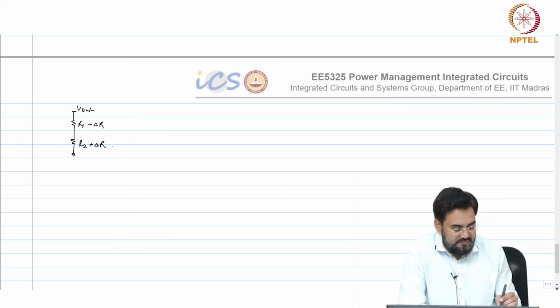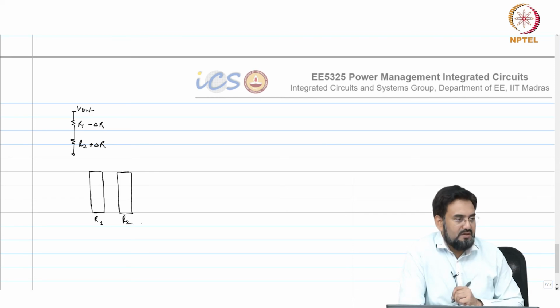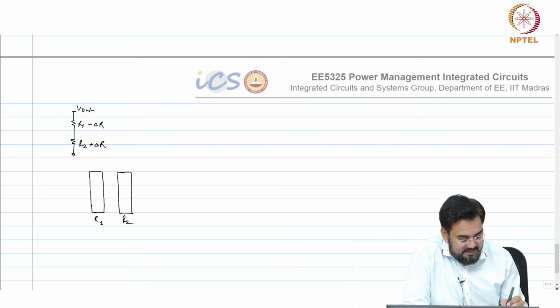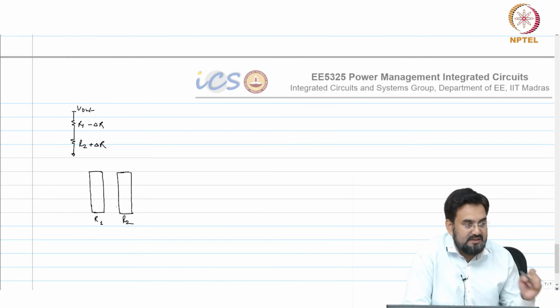Okay, so if this is your R1, this is your R2. So what happens, when you place them, the conditions at that particular location may be different from what is seen by the other resistor.